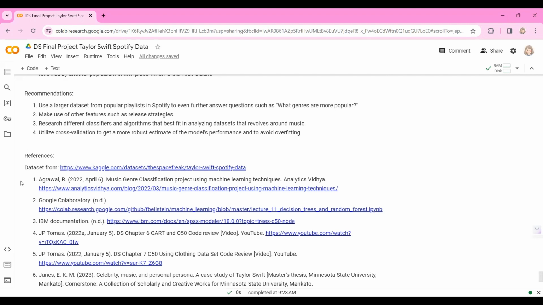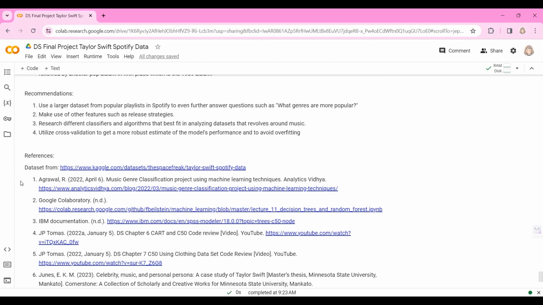Our third recommendation is to research different classifiers and algorithms that best fit in analyzing datasets that revolve around music. We can see that the Random Forest did pretty good results of 0.40, but I believe that there's still more to be discovered within having better machine learning models out there that really fit in classifying or analyzing datasets that are more on the music or entertainment industry.